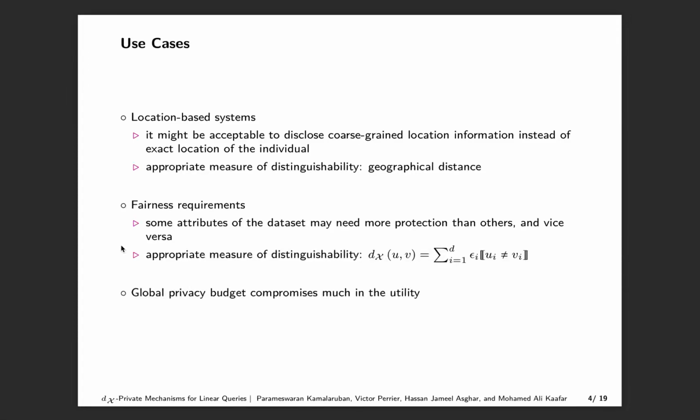There are other scenarios where some attributes of the dataset may need more protection than others and vice versa. As an example, consider a classification problem with instance space X where specific features of X are more sensitive than others, maybe due to fairness requirements. In this case, it might be reasonable to choose a metric with differential privacy budget epsilon i's for different features. In both cases, the global privacy budget compromises much in the utility.